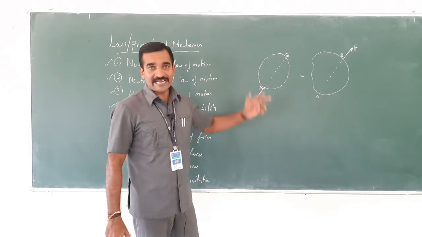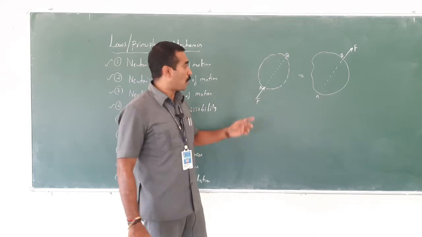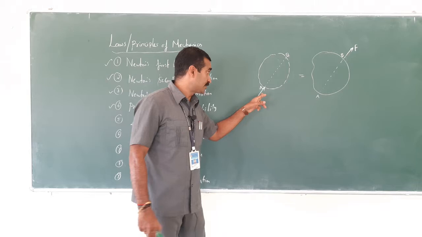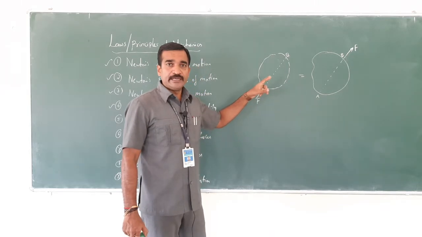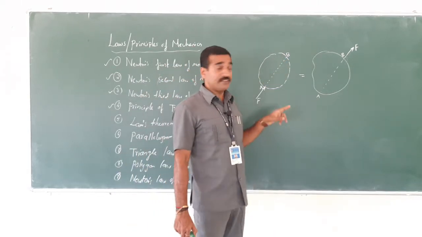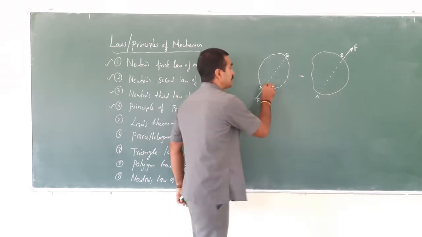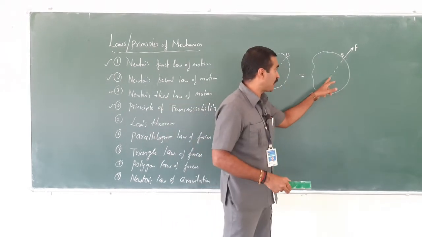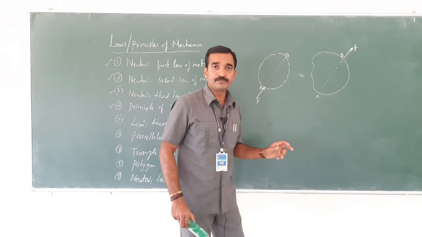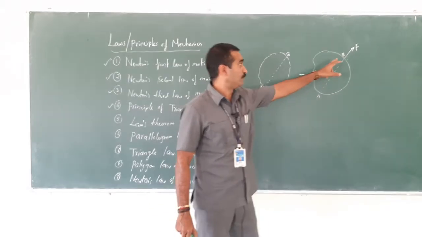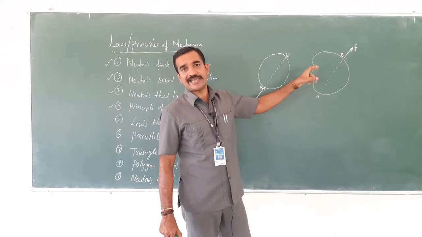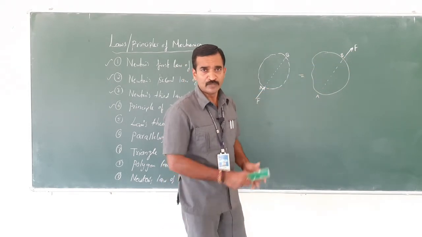The principle of transmissibility states that the point of application of a force can be moved anywhere along the line of action. What is line of action? This is the line of action. Can be moved anywhere along the line of action of the force